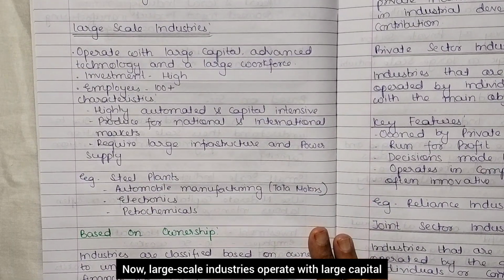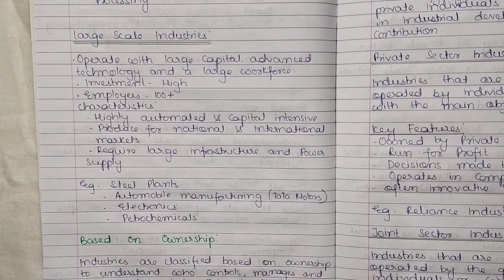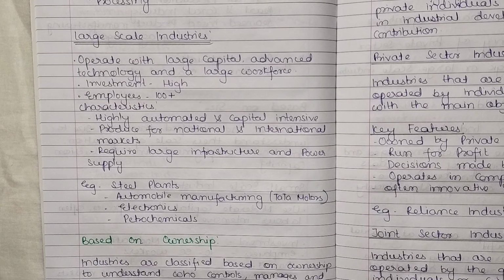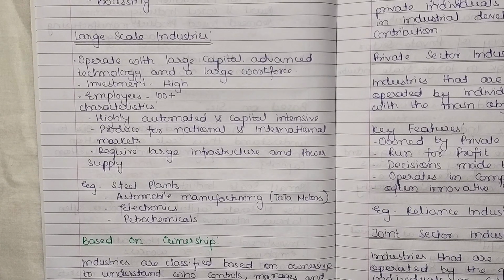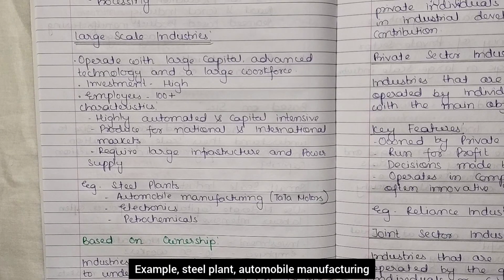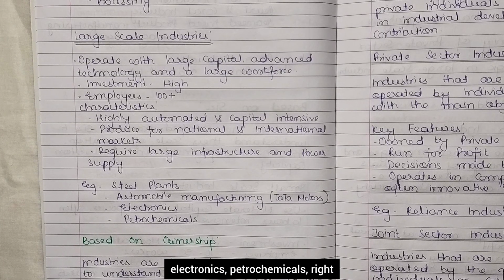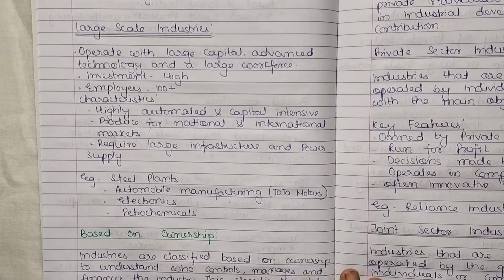Now large scale industries operate with large capital, advanced technology and a large workforce. Investment is high. The people working here, the employees, are 100 plus or 250 plus. Characteristics of large scale industries: highly automated and capital intensive, they produce for national and international markets, and require large infrastructure and power supply. Examples: steel plant, automobile manufacturing, electronics, petrochemicals, right? So these are large scale industries. They are highly automated, machine based, and a large amount of capital is used here.